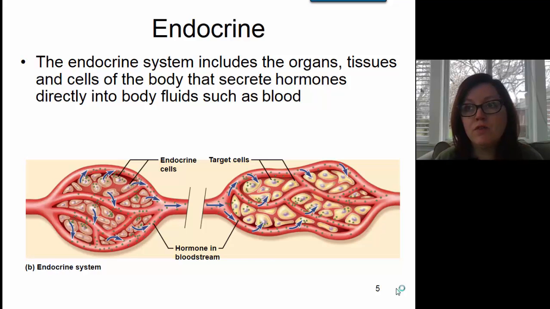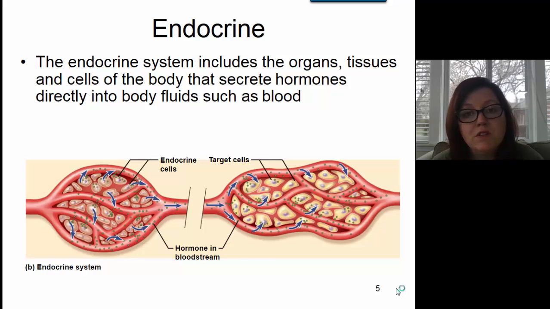An example of cells within an organ that secrete hormones is the G cells in the stomach. So we typically don't think of the stomach as an endocrine organ, but the stomach does produce hormones. And the G cells within the stomach produce a hormone called gastrin. So it doesn't have to be a whole entire organ whose job is just to make hormones. We're going to see endocrine cells and tissues in various other places in the body.